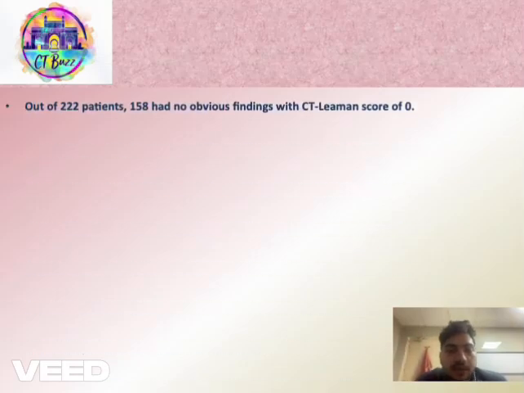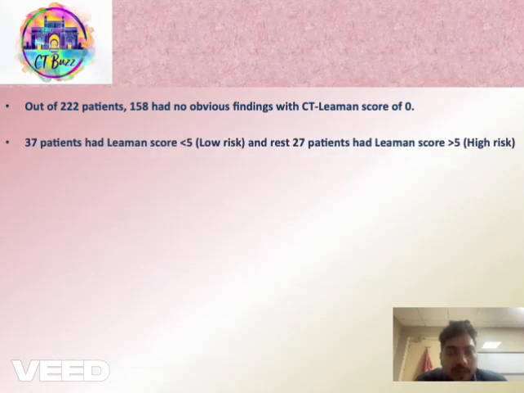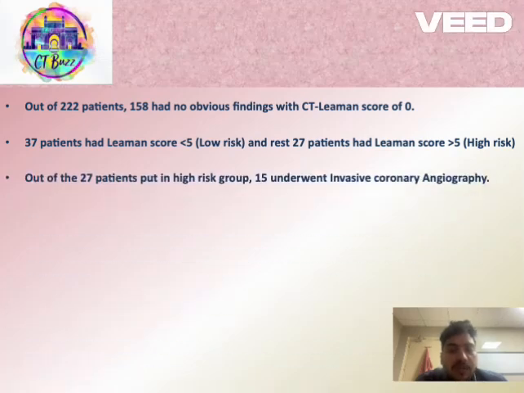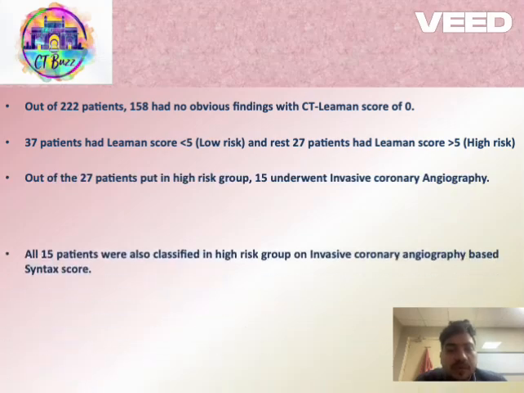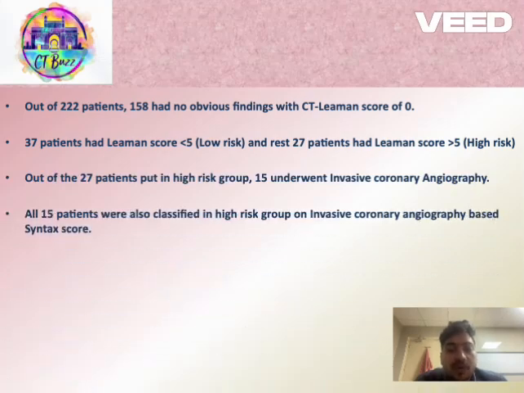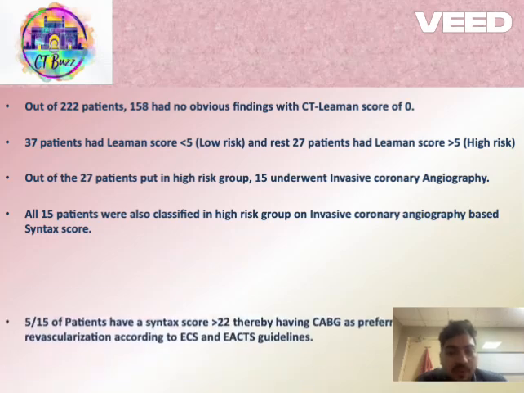A European Society of Cardiology and European Association for Cardio-Thoracic Surgery chart shows that out of 222 patients, 158 had no obvious findings with CT Lehman score of 0. 37 patients had Lehman score less than 5 and the rest 27 had Lehman score more than 5. Out of the 27 patients put in high risk group, 15 underwent invasive coronary angiography. All 15 patients were also classified in high risk group on invasive coronary angiography based syntax score.